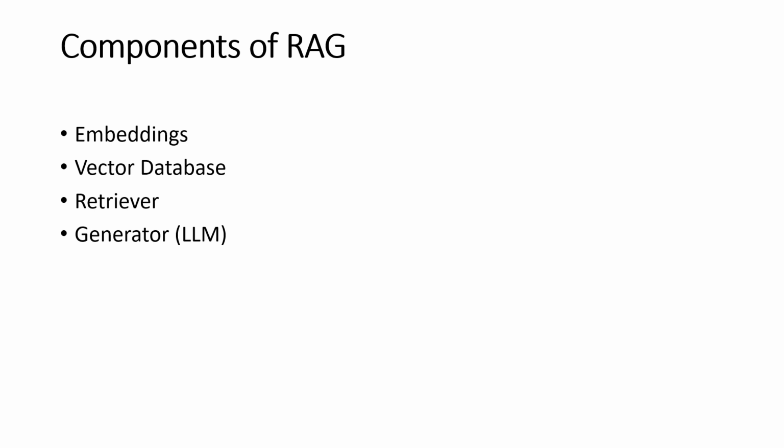And coming to the main generator, this is the final brain. It takes your question, retrieved context and produces human-like answers. So here's the simplest way to remember it. Normal AI says, I think I know the answer. RAG says, let me check first, then I will answer properly. And this small difference changes everything. Because now AI becomes more accurate, more reliable, and much more useful in real-world applications.